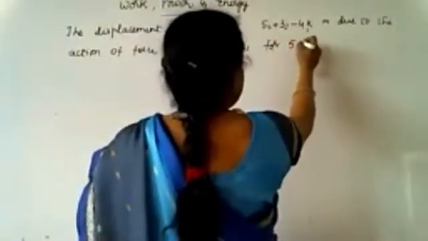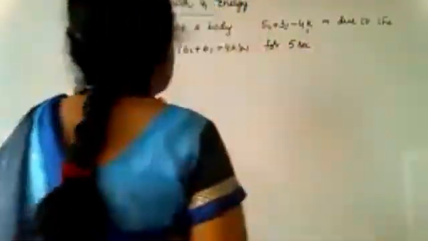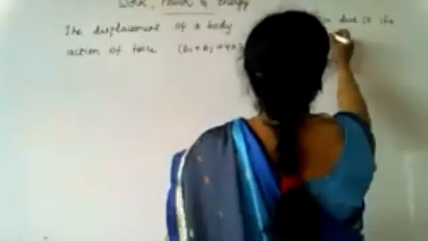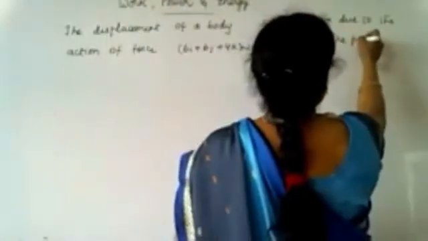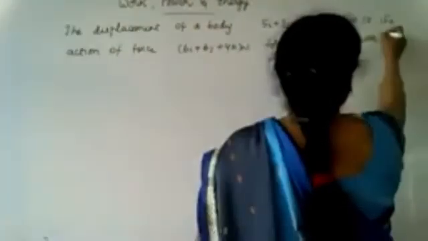So for 5 seconds, the displacement and force have been given. Find the power in watts. So what is the power in watts?